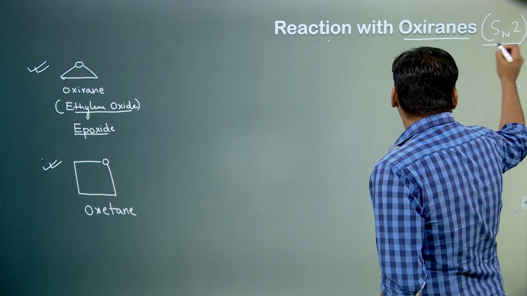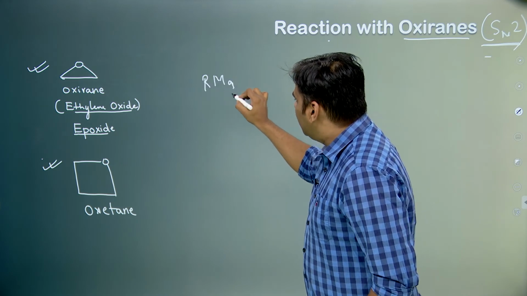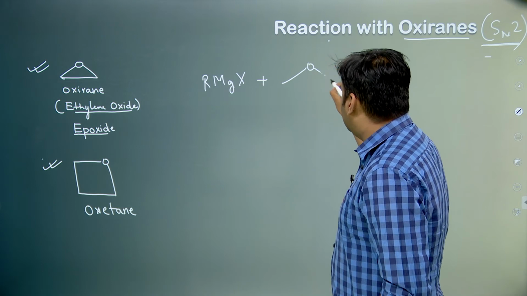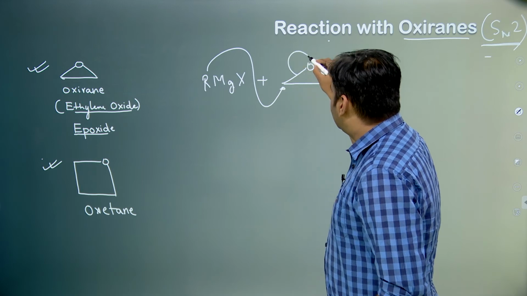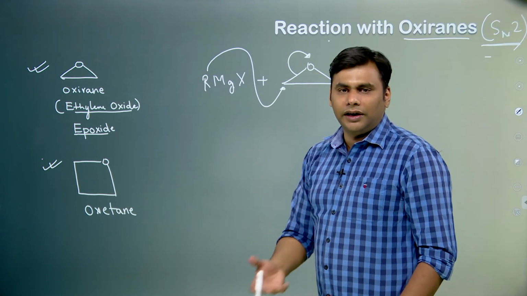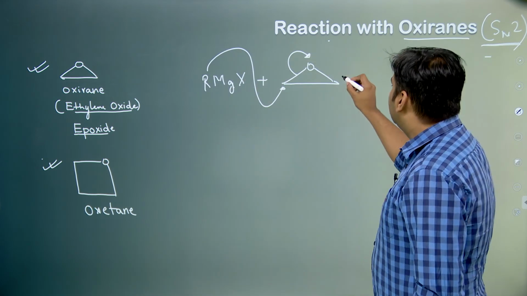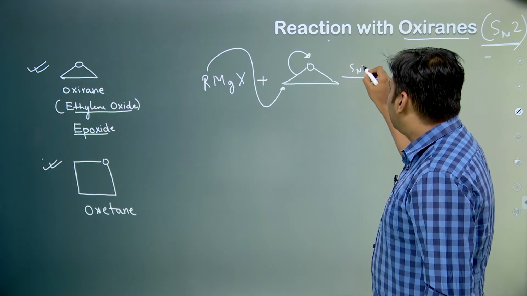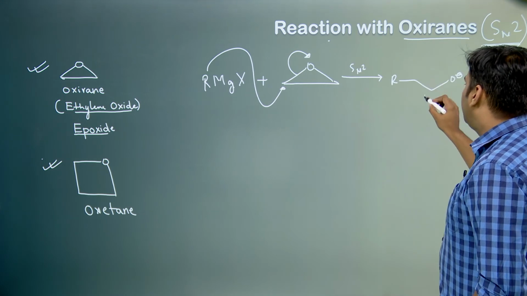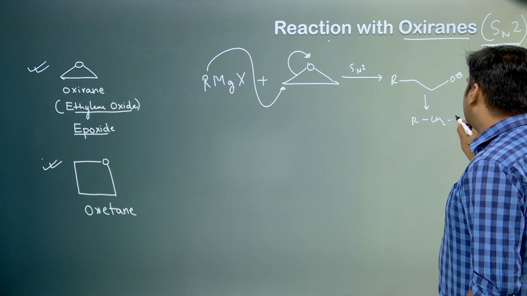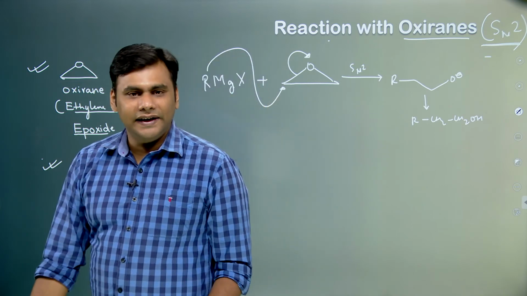Now, this reaction proceeds in an SN2 fashion. What exactly happens in this reaction is when you take RMgX and react with ethylene oxide, this will go and attack at this carbon and open up this ring, because of ring strain, 3 membered rings are highly strained. Because of this ring strain, these compounds are highly reactive and Grignard reagent reacts in an SN2 fashion and opens up the ring. So, what we are going to form over here is something like this, which on hydrolysis will give RCH2CH2OH. By SN2 we mean that it attacks at that carbon which is less sterically hindered.